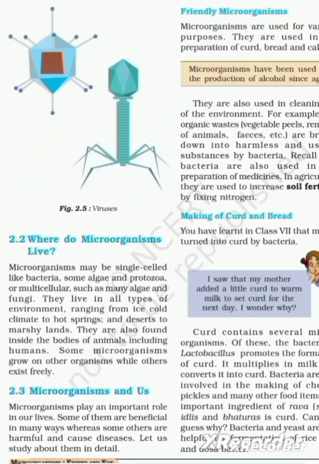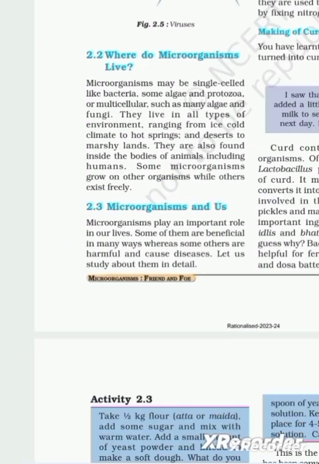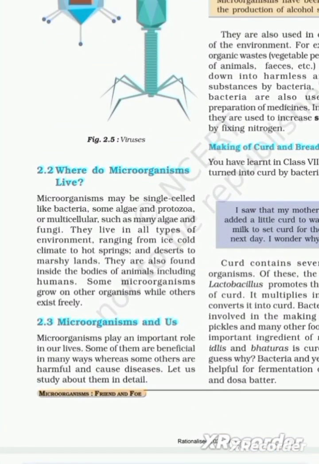Moving on, topic 2.2. Over here in figure 2.5 they have given the microscopic view of viruses. These are microscopic structures of viruses. Where do microorganisms live? Microorganisms may be single-celled like bacteria.